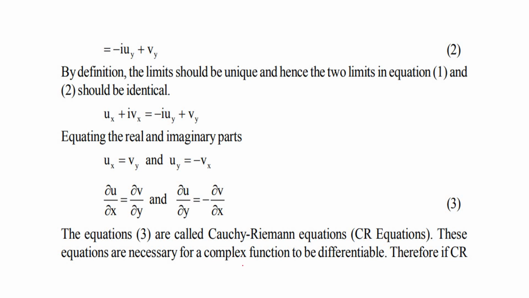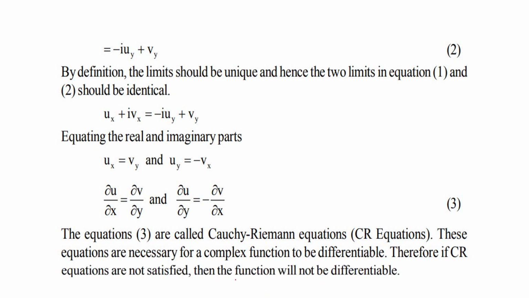These equations are necessary for a complex function to be differentiable. So the Cauchy-Riemann equations are the necessary condition for a complex function to be differentiable. That means if a complex function is differentiable, it satisfies the Cauchy-Riemann equations ux is equal to vy and uy is equal to minus vx. Therefore, if CR equations are not satisfied, then the function will not be differentiable.